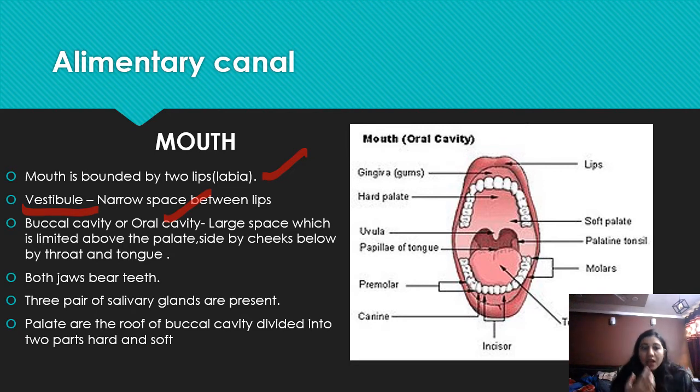Now we have two jaws, upper jaw and lower jaw, that help to bear teeth. And you can see the lower jaw is movable but the upper one is not movable. And salivary glands are present in our buccal cavity, oral cavity. So in the buccal cavity we have teeth, tongue, saliva, palate. These are the important parts of our buccal cavity.